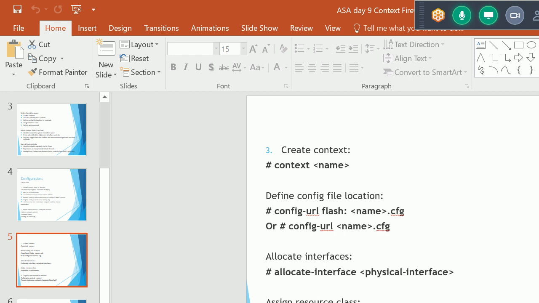If we want to create a new context, we use the command context, and after that we define the name. If I have a company A, I'll give the name A. If I have a company B, I'll give the name B. Generally in production, people use C1 for context 1, C2 for context 2, like this. Define the config file location. We can use the command config-url flash: or just config-url followed by the name of the file.cfg. It is automatically saved into the flash memory.